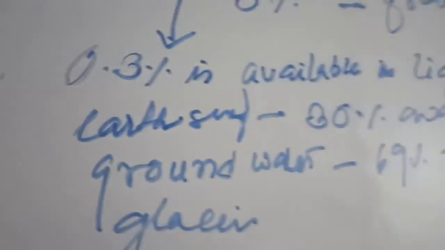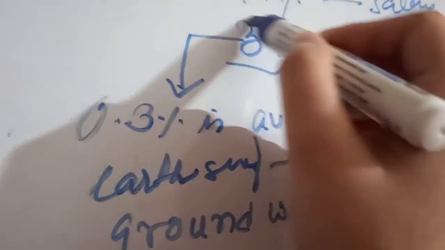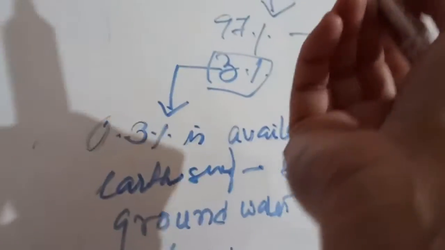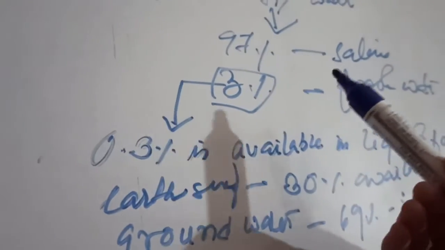What does this mean? It means that 3% of the total water is fresh water.